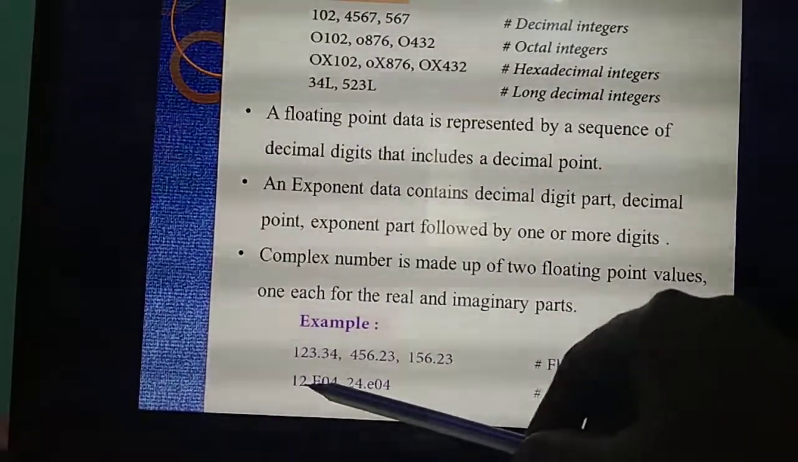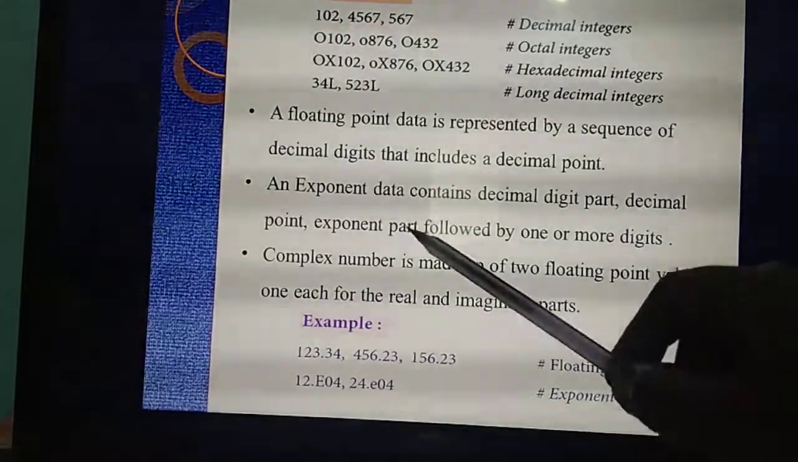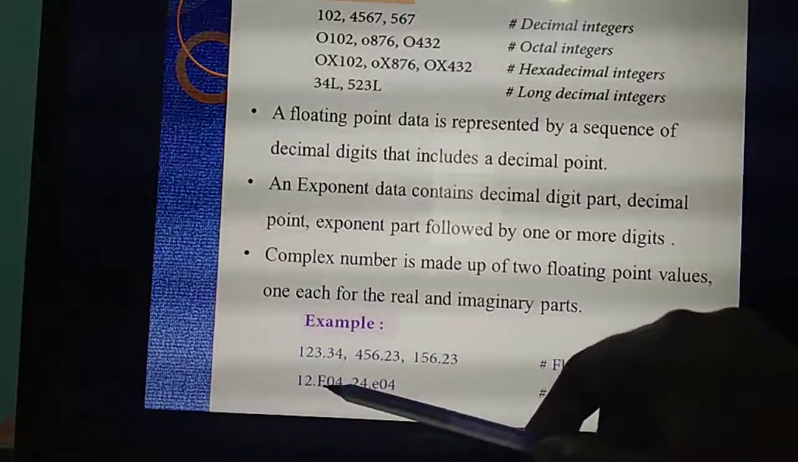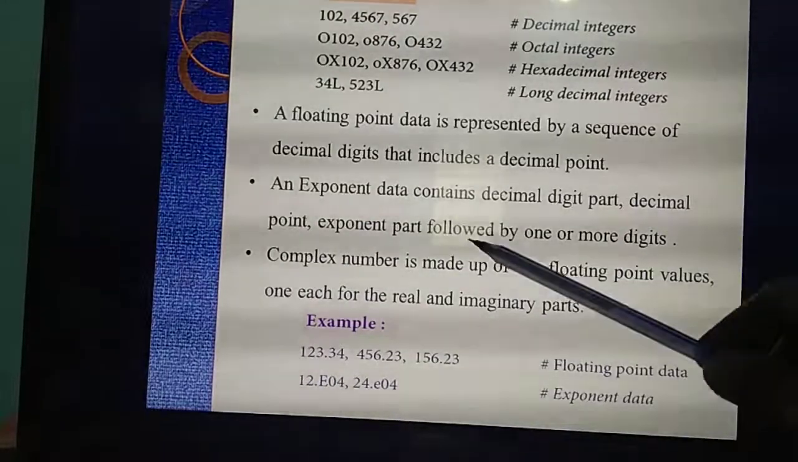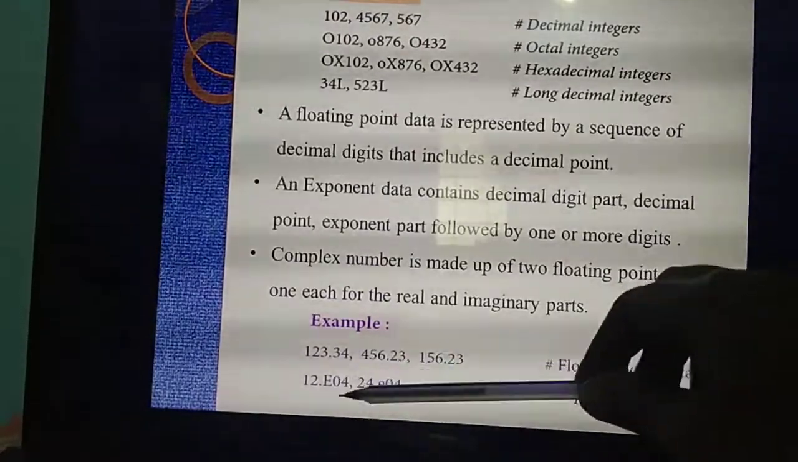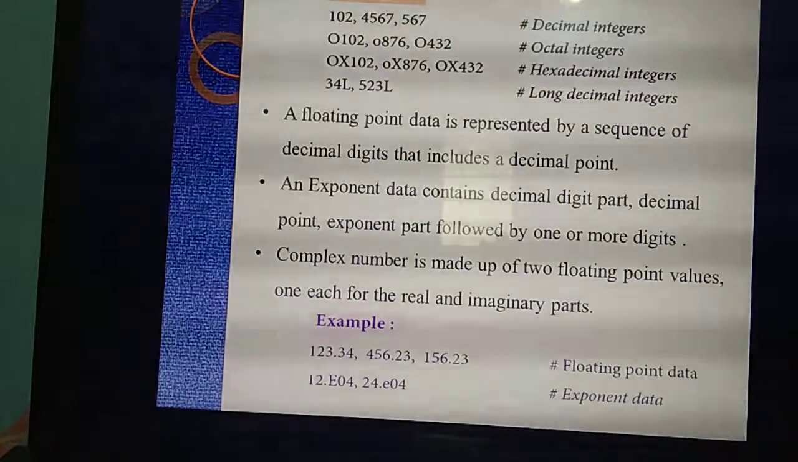Is the decimal point there? Yes, 12 point. Is it visible? That is the second part. What's the third part? The exponent part. That means E. E is the exponent. Then that exponent part is followed by some numbers or digits, that means 0, 4. Totally how many parts are there? 3.